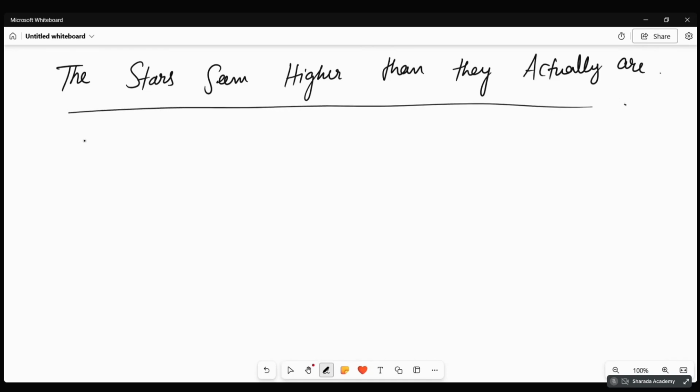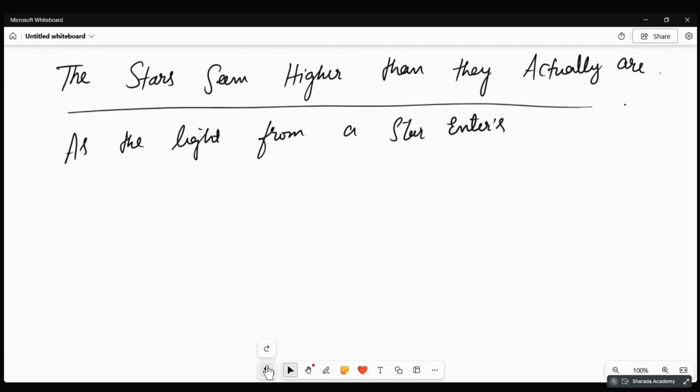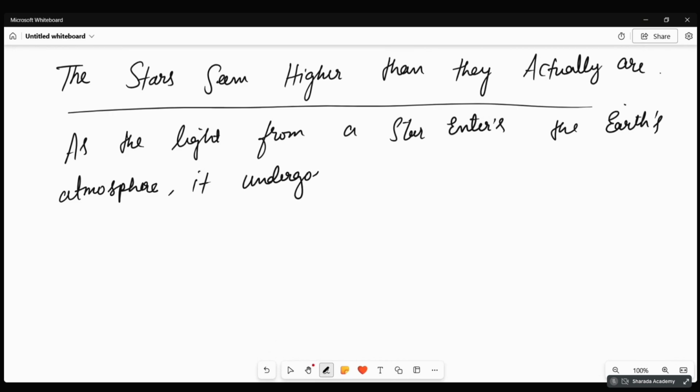As the light from a star enters the Earth's atmosphere, it undergoes refraction and bends towards the normal.